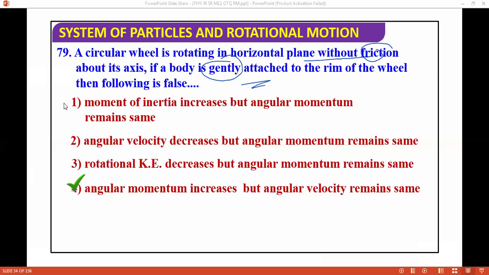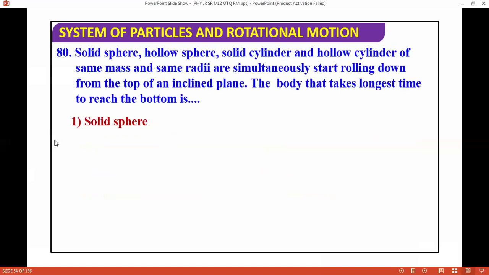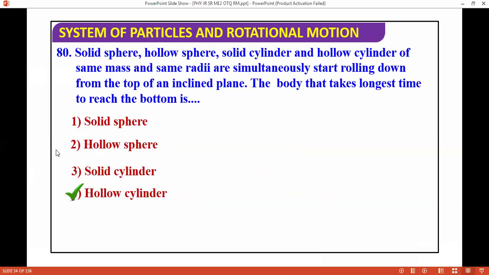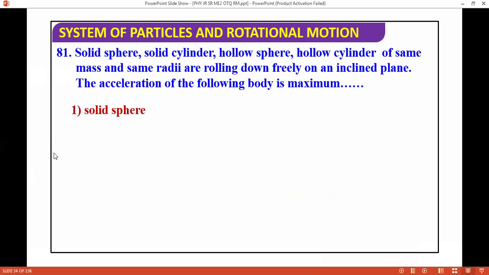Next question I'm moving ahead: solid sphere, hollow sphere, and hollow cylinder start rolling down an incline. The body with the least acceleration is the hollow cylinder. Next question, for which body is the acceleration maximum? I already did this question. The correct answer is the solid sphere.